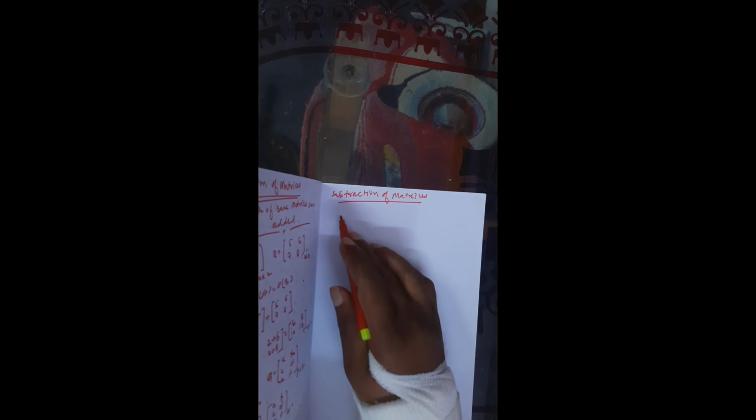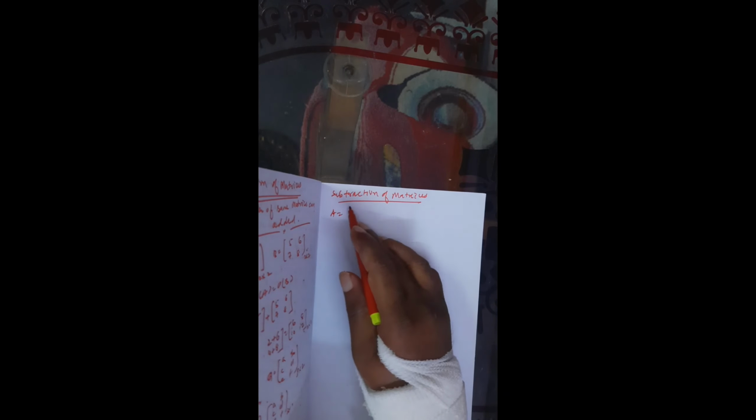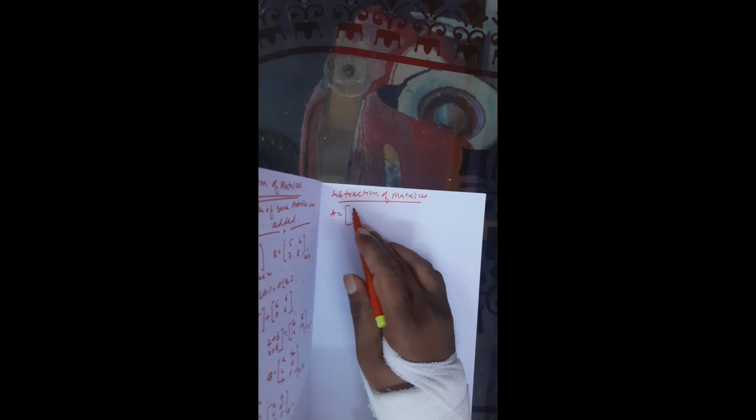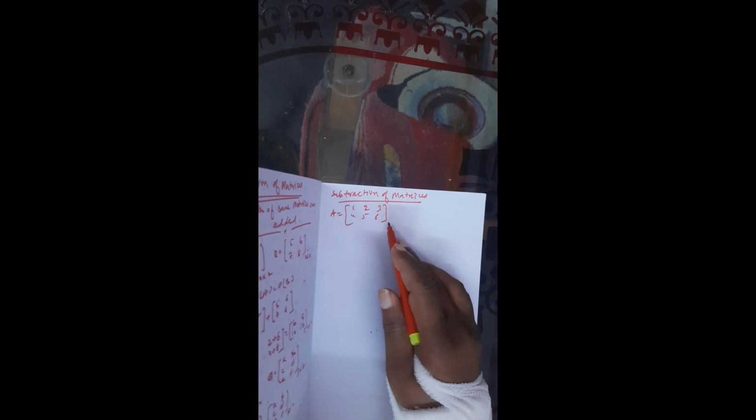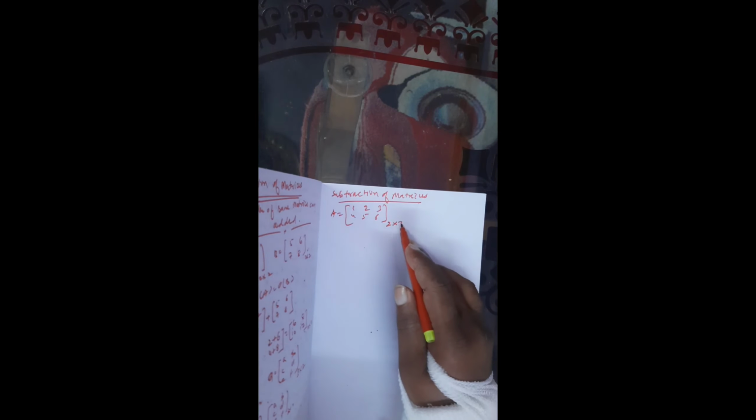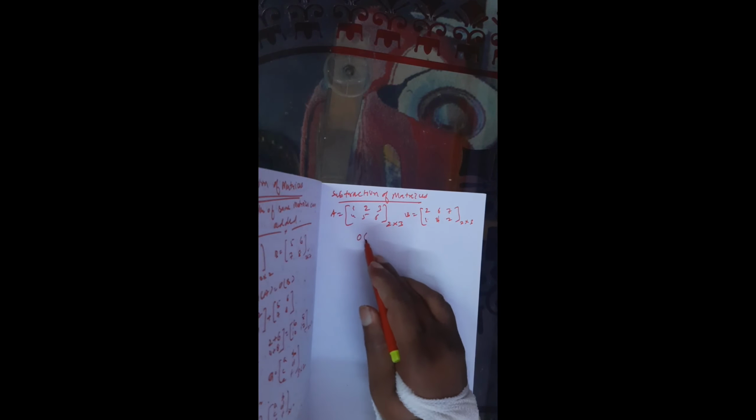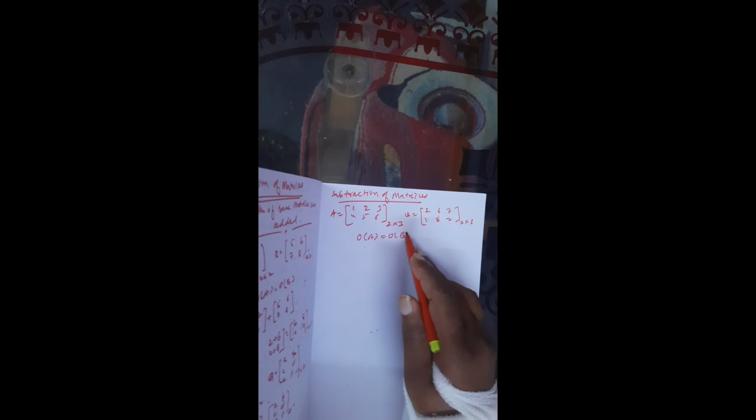Now subtraction of matrices. Subtraction of matrices is similar to addition, only the negative sign is the difference. Only if the order is the same is it possible. A is 1, 2, 3, 4, 5, 6. Order is what? 2 rows, 3 columns. So B should be the same. We are taking 2, 6, 7, 1, 3, 2. Again 2 rows, 3 columns. Is the order the same? Yes, order of A equals order of B.